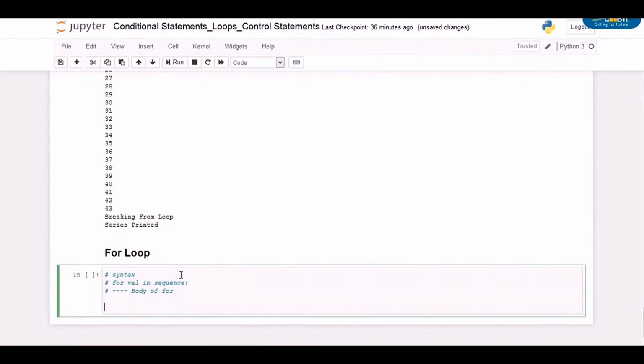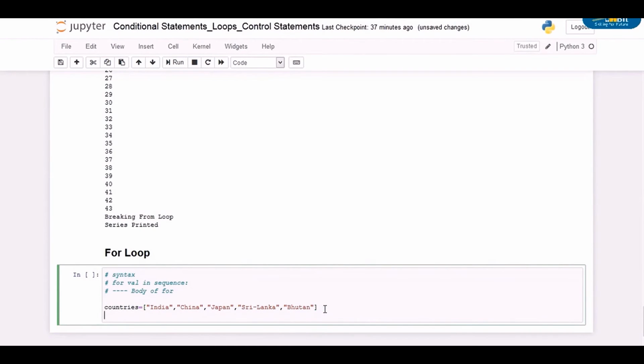Let's see an example of this. Let's define a list named countries which contains 5 elements: India, China, Japan, Sri Lanka, Bhutan. We want to print these elements without writing a separate print statement for each element.